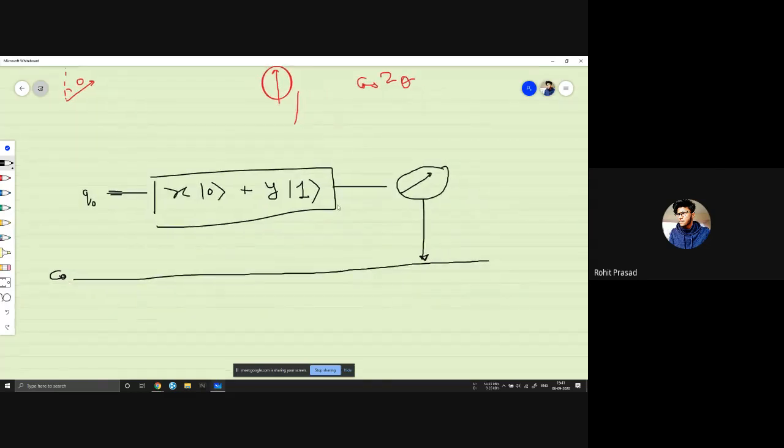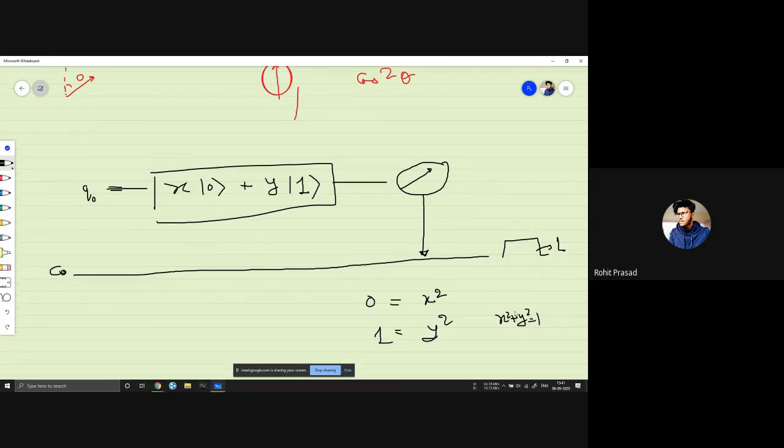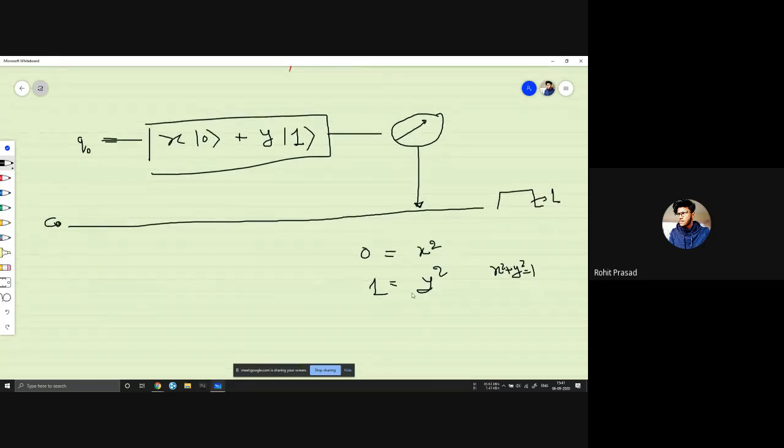So the probability of C0 being 0 will be x square, and the probability of C0 giving a signal spike, which we consider as 1, will be y square. Adding both we get x square plus y square equals 1. So this is your probability.